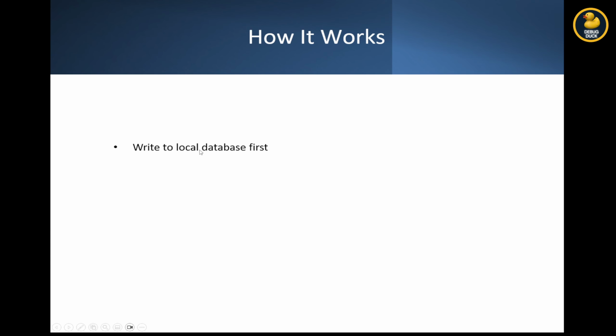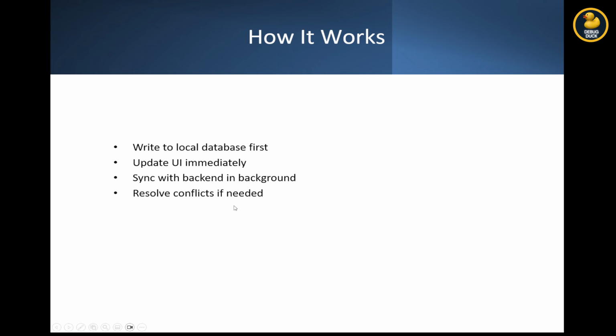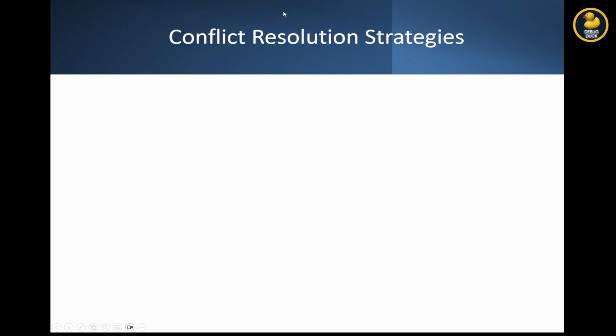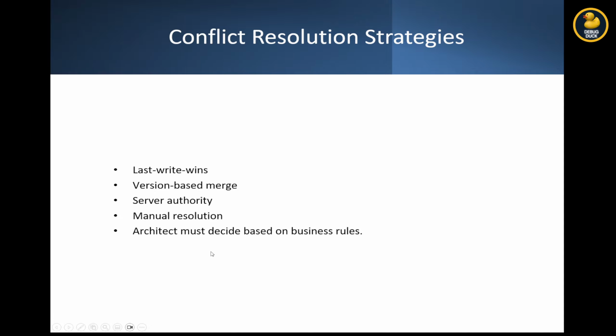How it works: write to local database first, update UI immediately, sync with backend in background, resolve conflicts if needed. This makes the app fast, reliable, and user-friendly. Conflict resolution strategies: last write wins, version-based merge, server authority, and manual resolution. The architect must decide based on business rules.